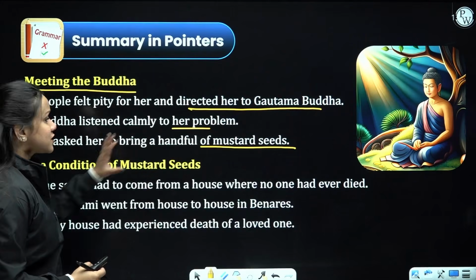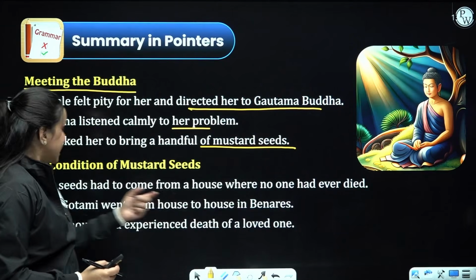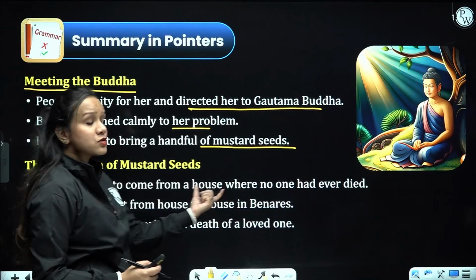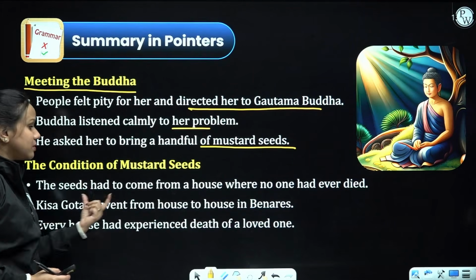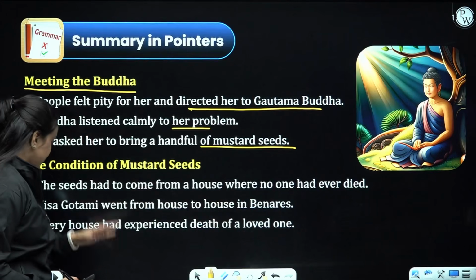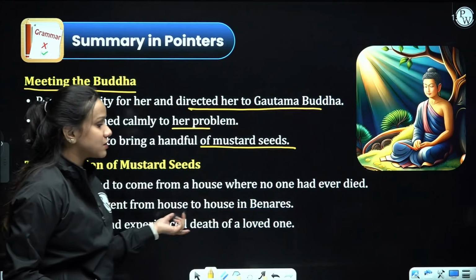So this was the way of enlightenment only. What happened? The seeds had to come from a house where nobody had ever died, right? But this was not possible. Kisa Gautami went from house to house in the whole of Benares. Every house had experienced the death of a loved one.